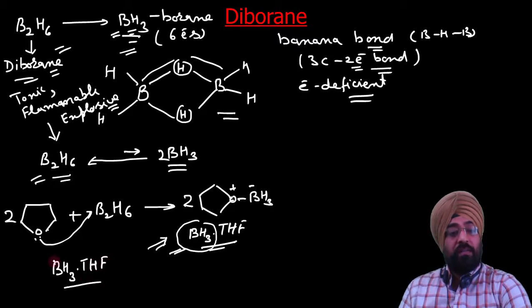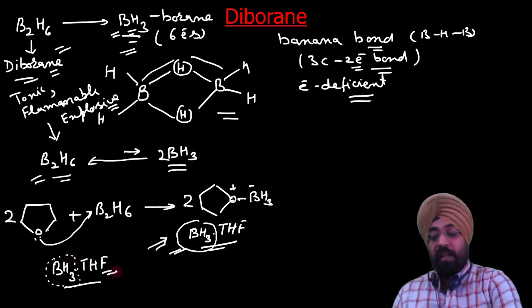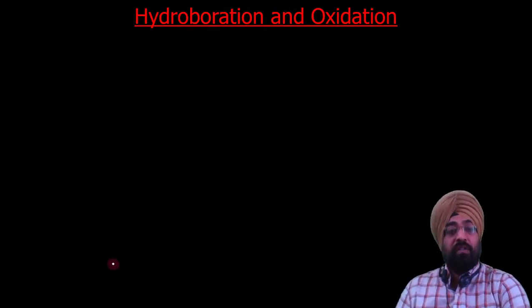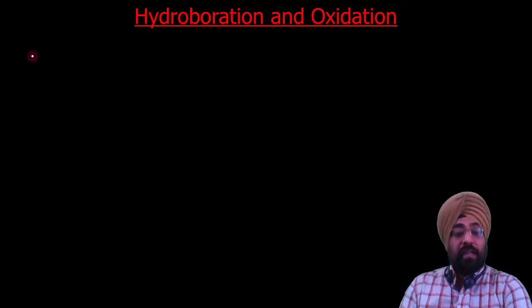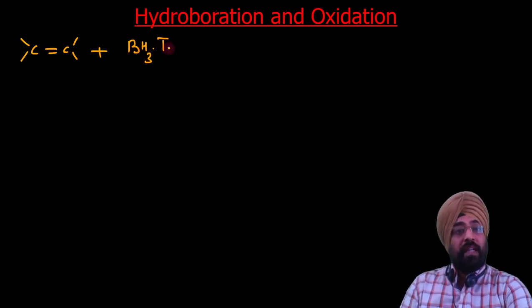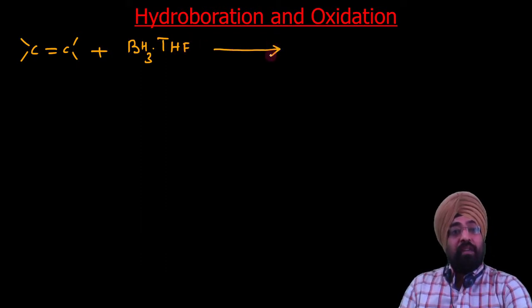So from now onwards we will be writing the hydroboration step with BH3·THF, where the addition is of BH3. That means we have to add BH3 to alkenes. Now let us see what the hydroboration oxidation reaction is overall. Suppose we have any alkene, and the source of borane is BH3·THF. This step is called the hydroboration step.